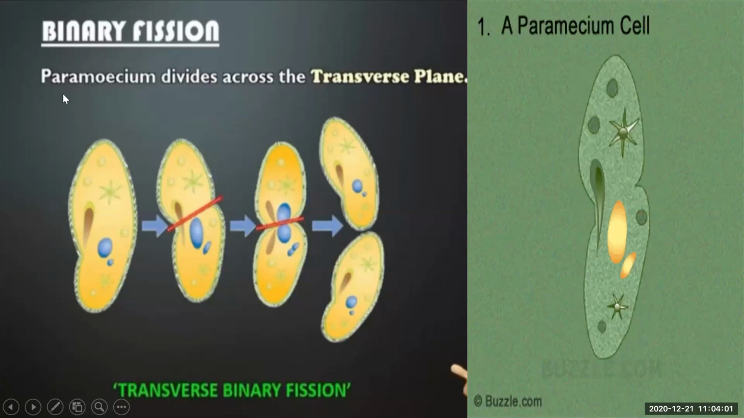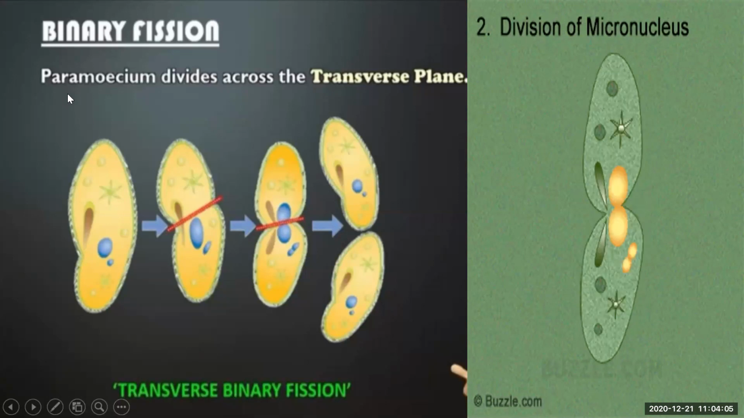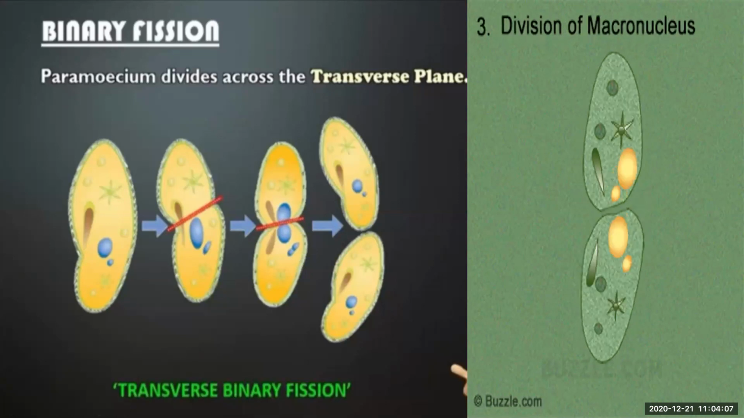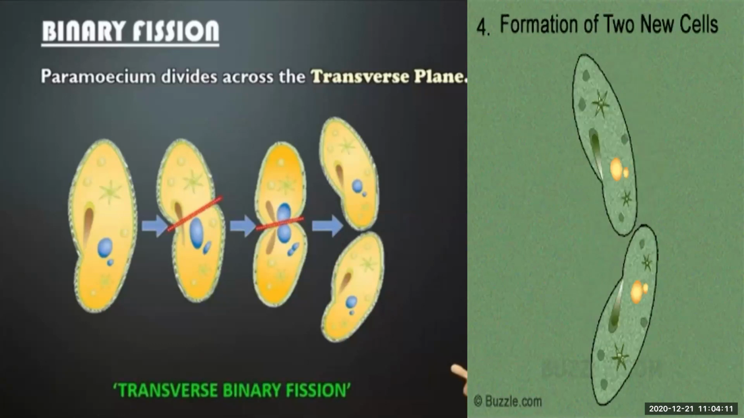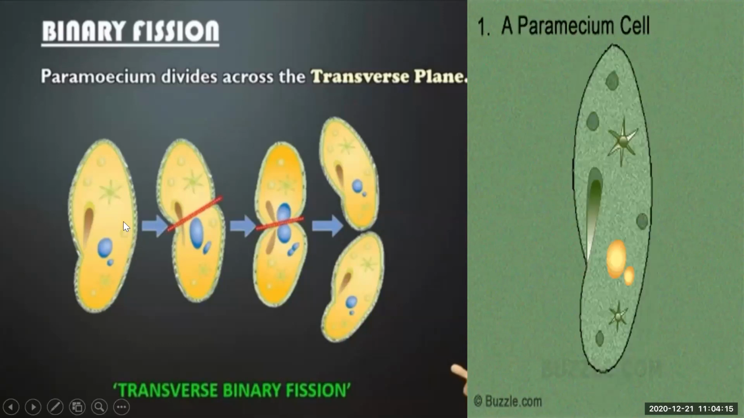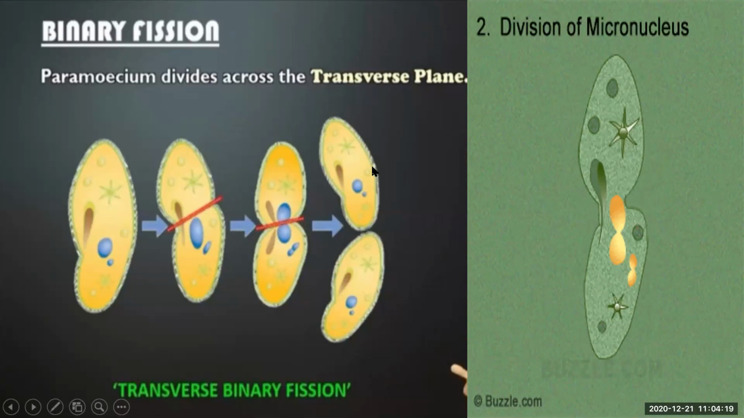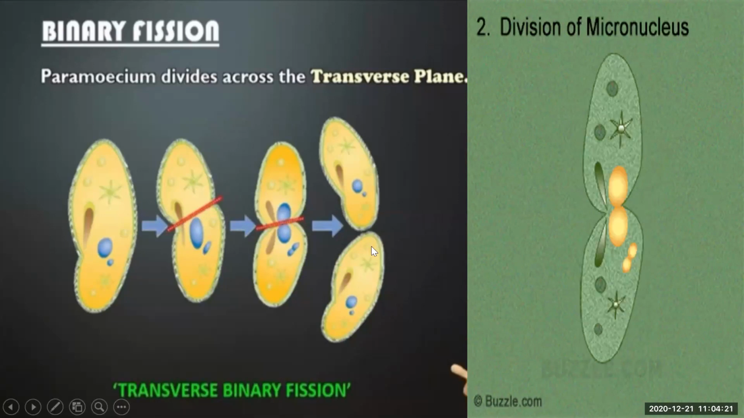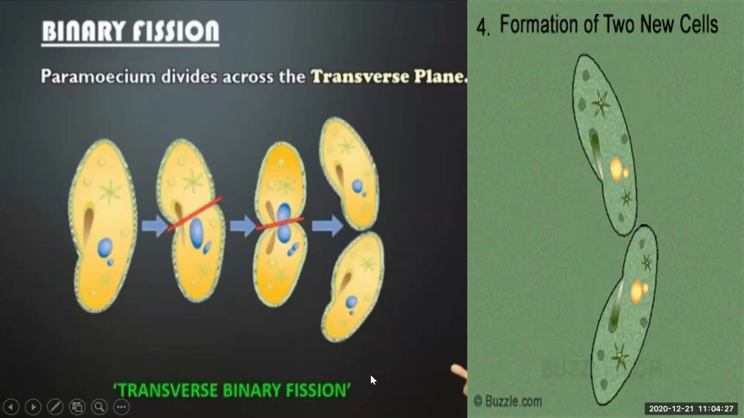Okay. So the amoeba, I'm talking about the amoeba. Amoeba doesn't have a specific shape, so it divides in any plane. That is why that is known as simple binary fission. But if you compare the paramecia, paramecia has a shoe shape, and it divides itself transversely and gives rise to two new paramecia. So this is a transverse binary fission. Getting this much?